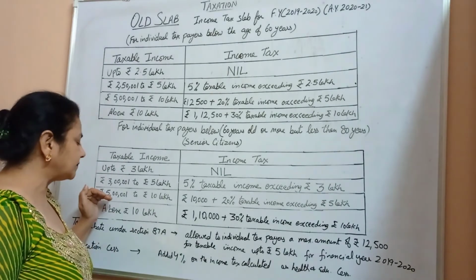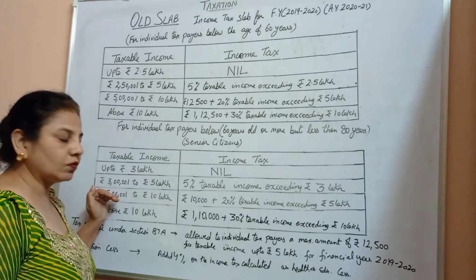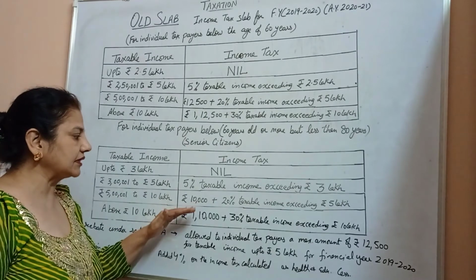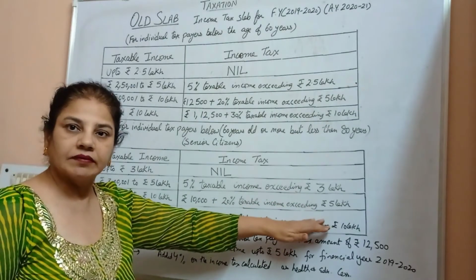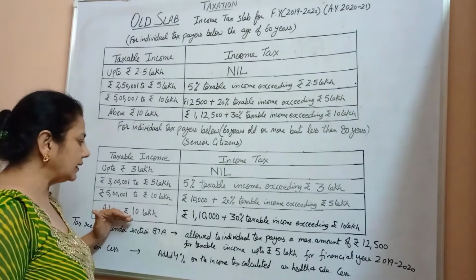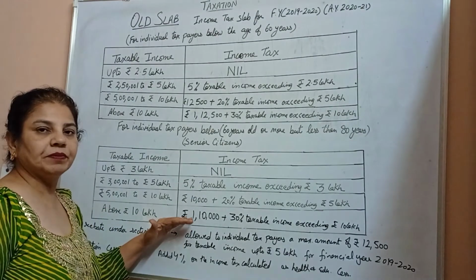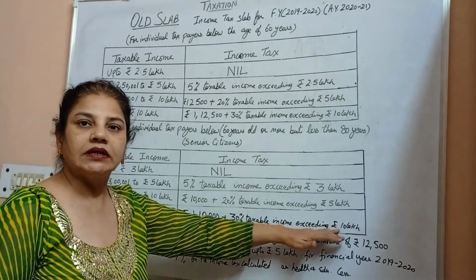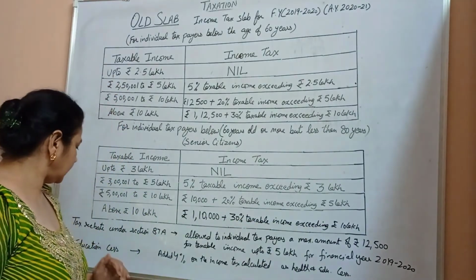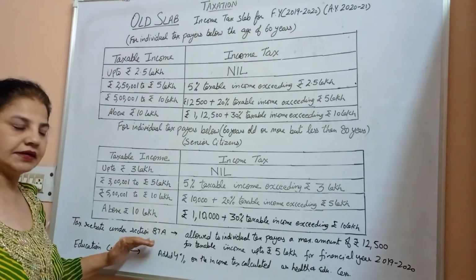For income between 5 lakh 1 rupee to 10 lakh, the income tax will be rupees 10,000 plus 20% of taxable income exceeding 5 lakh. Above 10 lakh, the income tax will be rupees 1 lakh 10,000 plus 30% of taxable income exceeding rupees 10 lakh.